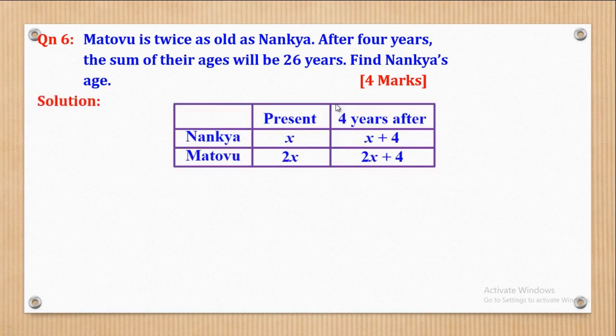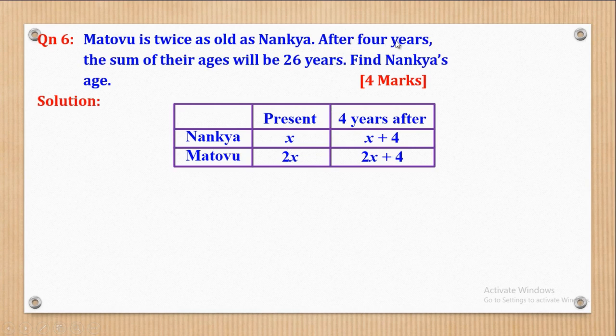First of all, you have to make a sketch for the present age and the age in 4 years' time. So we shall say, let Nancha's age be x. Now it means that at present, Matovu's age will be twice. So from this statement that Matovu is twice as old as Nancha, currently Matovu is twice as old as Nancha. That's why we get 2x.